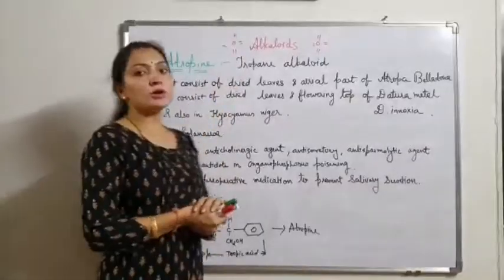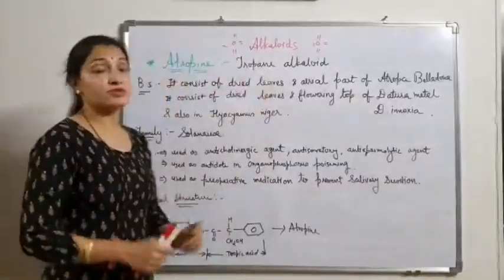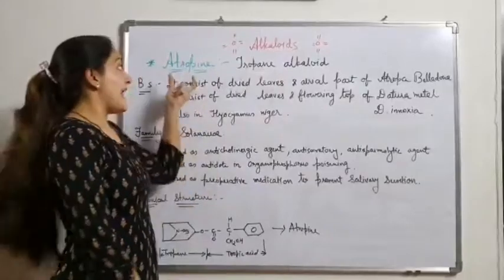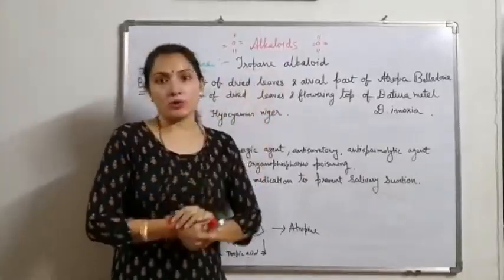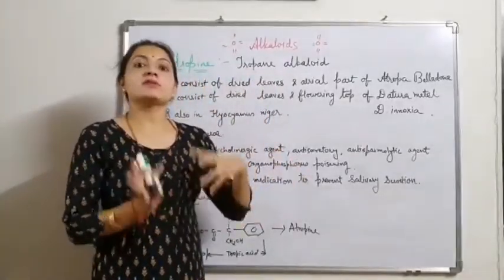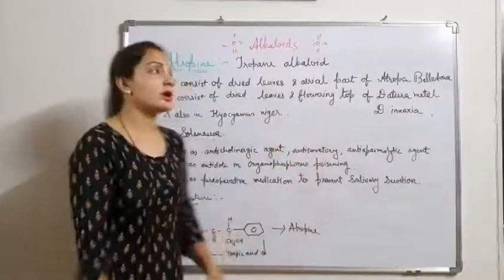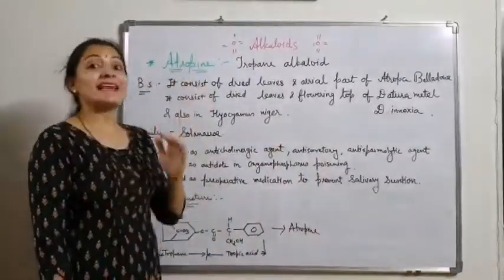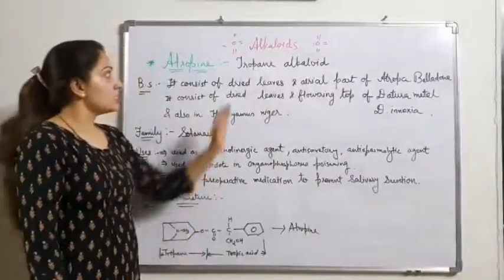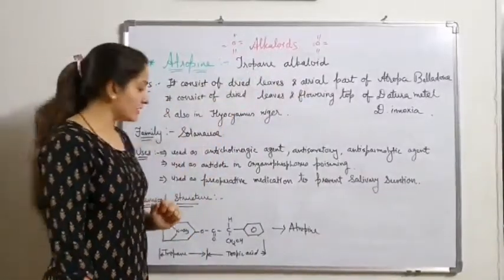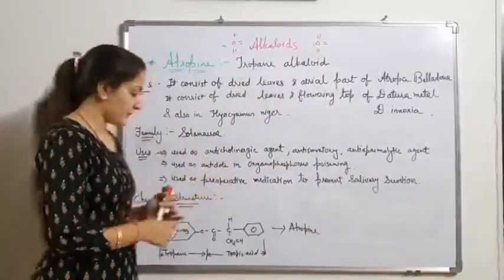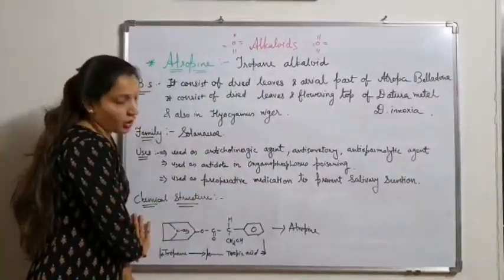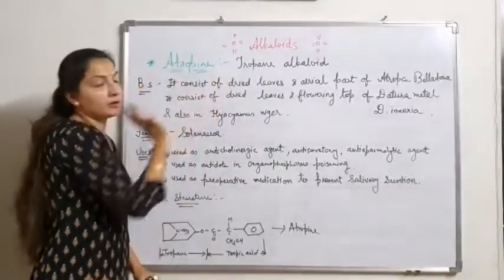Now, moving on to a topic, alkaloids, in which first is atropine. Atropine is a tropane alkaloid. It is a type of alkaloid, and atropine comes into the class of tropane alkaloid. Why tropane alkaloid? Because of its structure. This is the structure of atropine, and why is it called a tropane alkaloid?